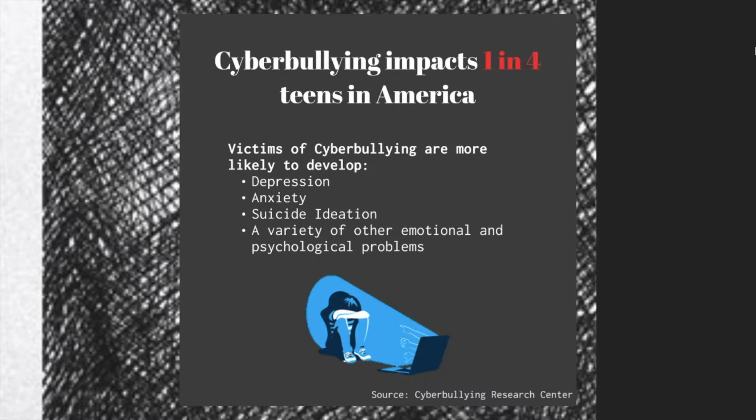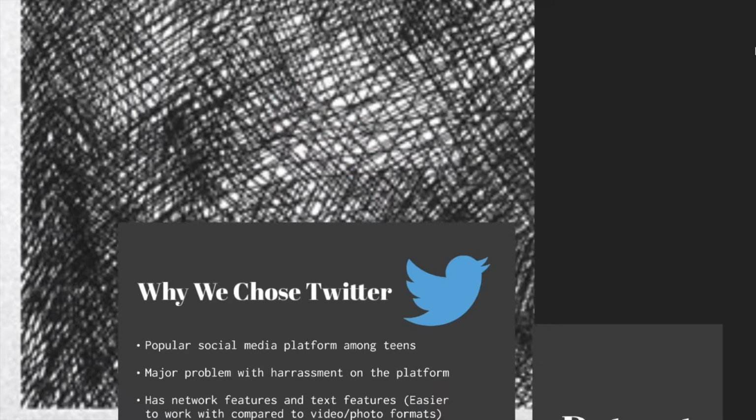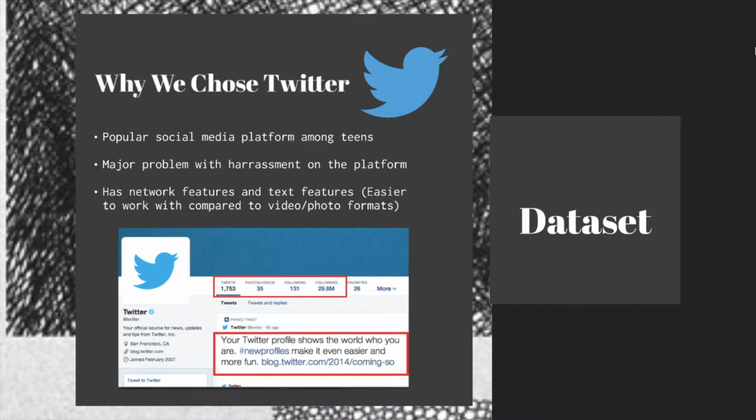While there are many platforms on which cyberbullying occurs, we chose to focus on Twitter because it is a very popular social media platform among teens, and historically it has had major problems dealing with harassment. Twitter also has text and aggregate network features.